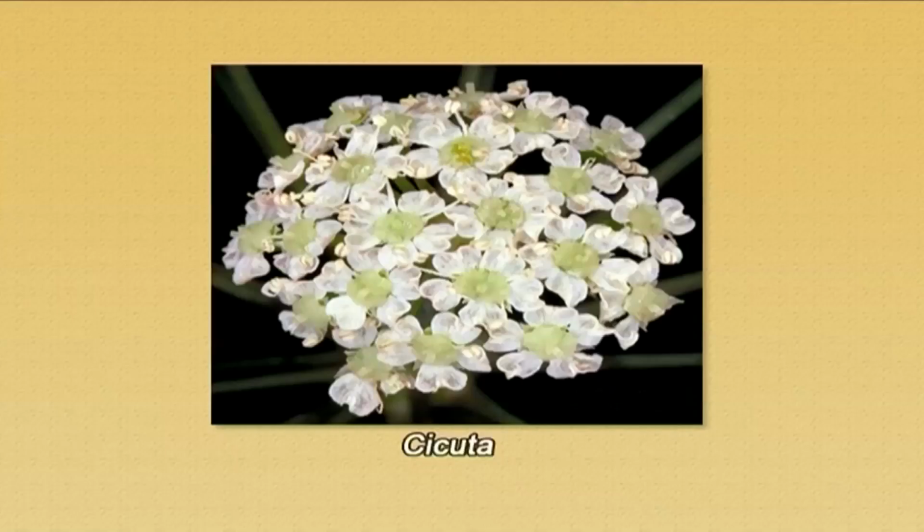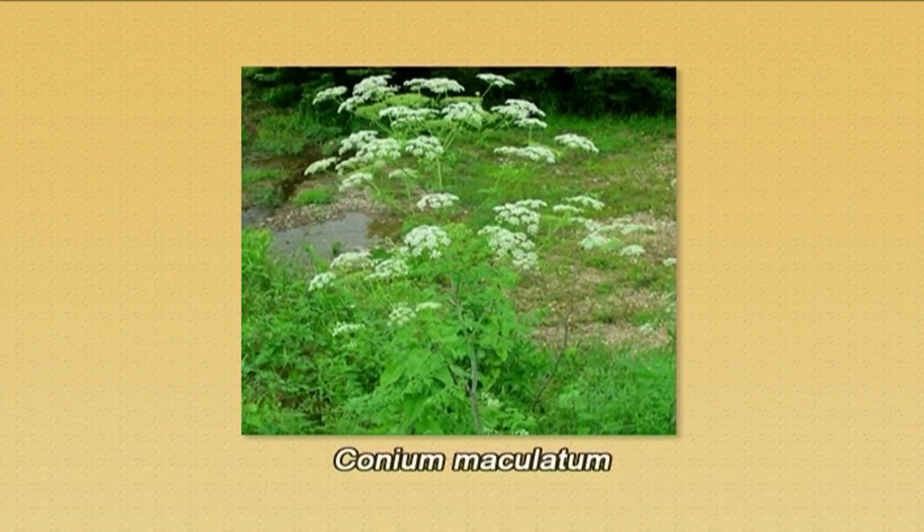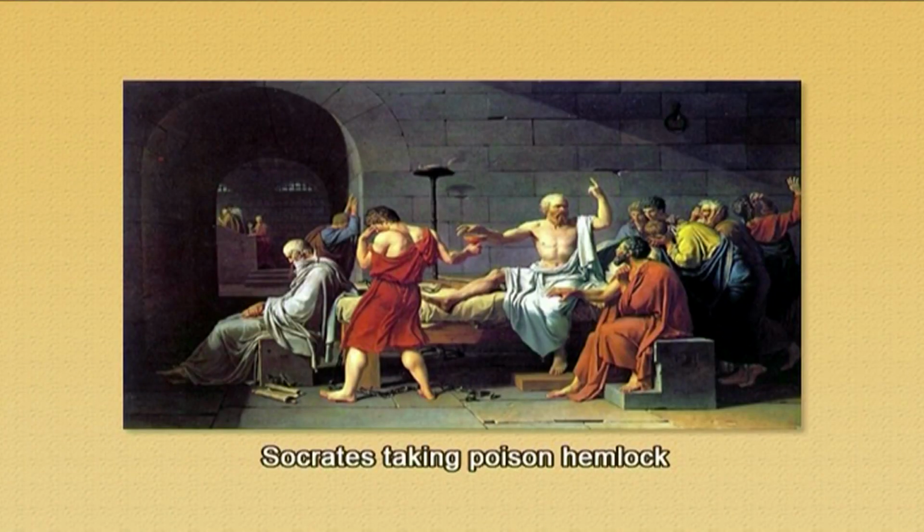Many members in this family Apiaceae are extremely poisonous, such as Cicuta, Conium, etc. In fact, poison hemlock was obtained from the plant Conium maculatum, which also belongs to the family Apiaceae. It is the same plant of which Socrates is said to have drunk the extract in his execution.